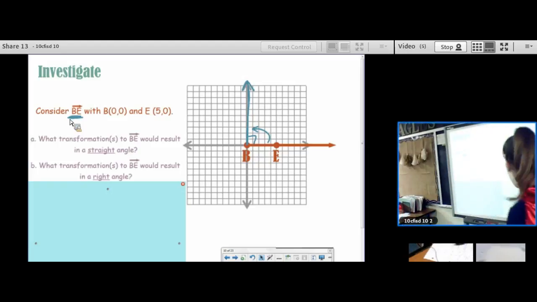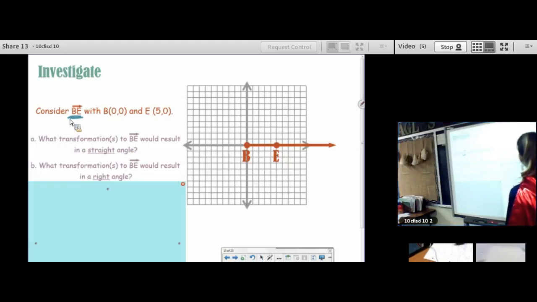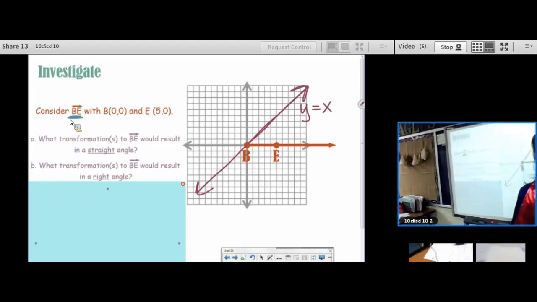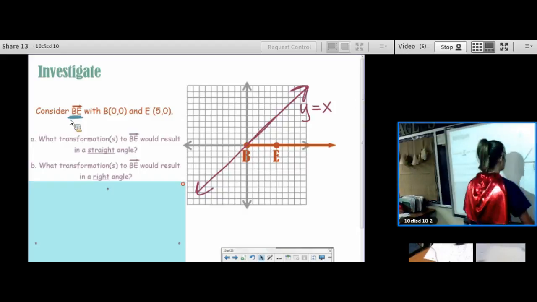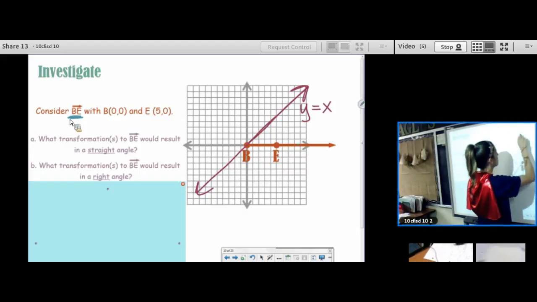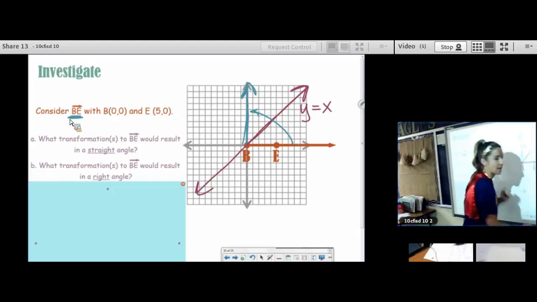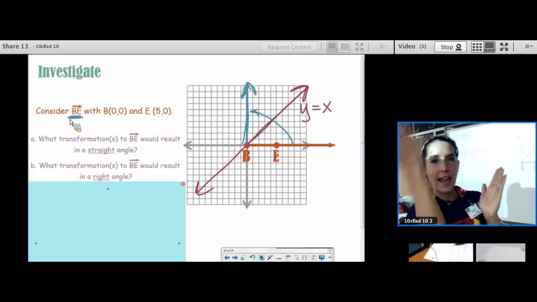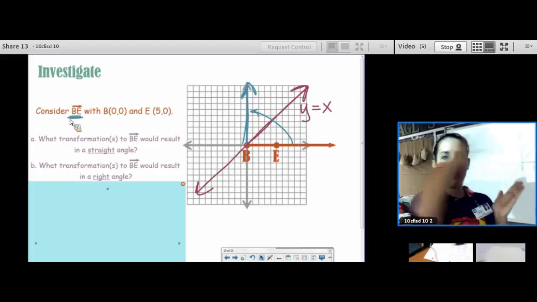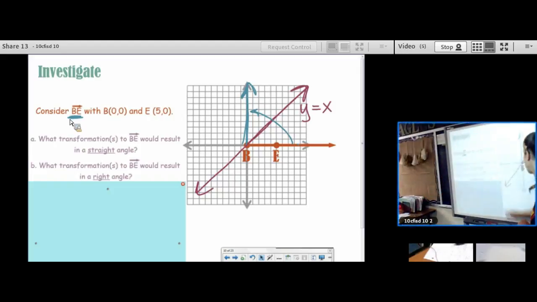Alex, good job! Oh my goodness, I love it. You are going to reflect over the line. That's the parent function, y equals x. If I take this and I reflect over that line, believe it or not, I wish I had Geometry Sketchpad open, it would land right there. It's a reflection over that diagonal line. So it goes from horizontal to, boom, vertical. From horizontal to vertical. Okay, we're going to move on.